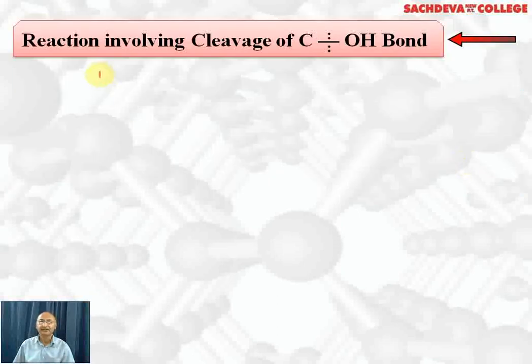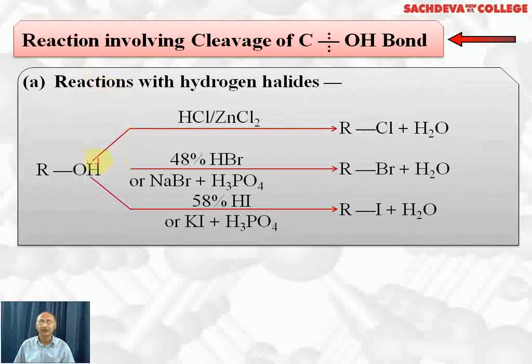Next, we are taking reactions involving cleavage of the C-OH bond. ROH reacts with Lucas reagent, HCl and zinc chloride. Alkyl halide is formed plus water. Heating is required because primary alcohols react slowest, tertiary alcohols react fastest. With HBr, 48% HBr can be prepared by using NaBr and H3PO4. Here, concentrated sulfuric acid cannot be used because HBr will get oxidized to water and bromine. The product formed will be alkyl bromide plus water.